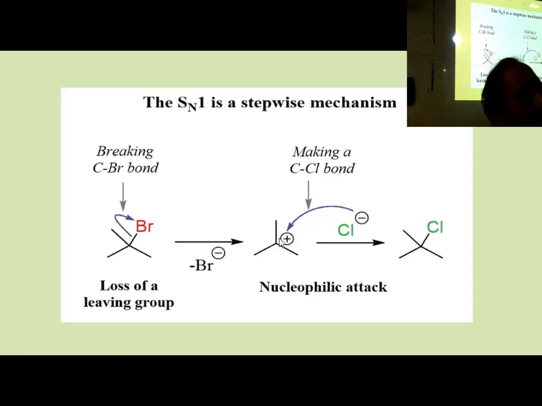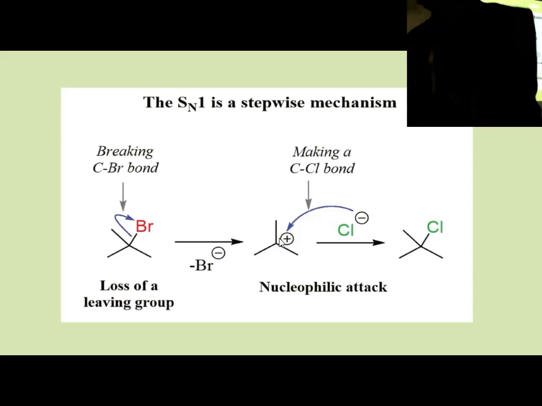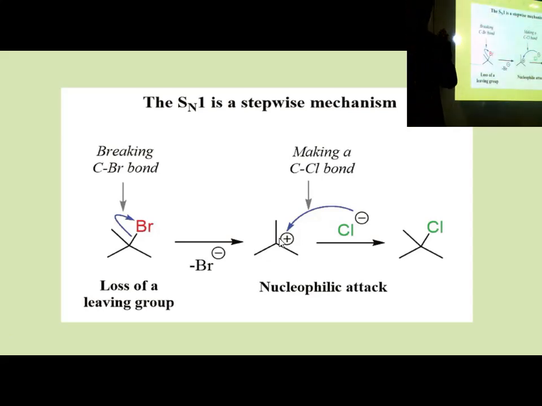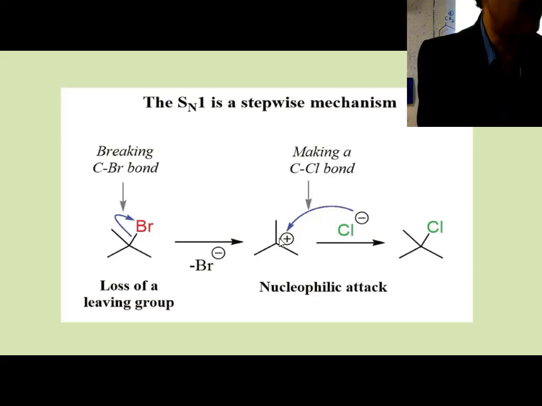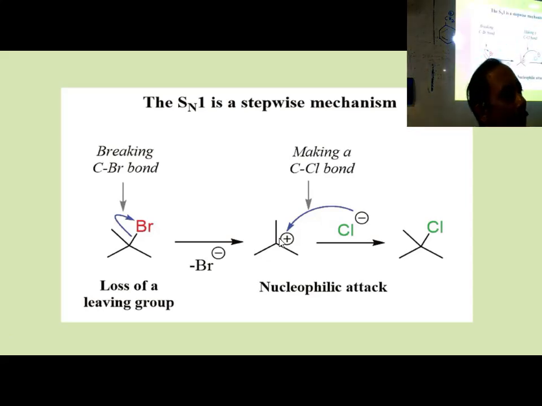Sometimes resonance can be another factor. Like this carbocation, a resonance stabilized carbocation. So there can be resonance stability, there can be inductive effect.